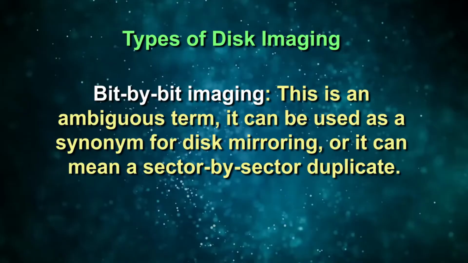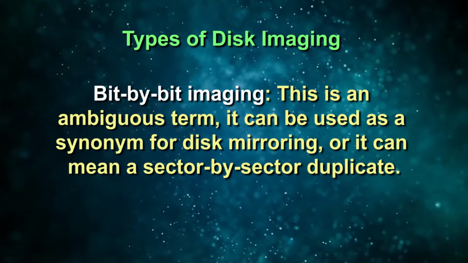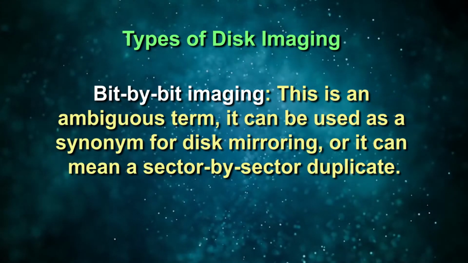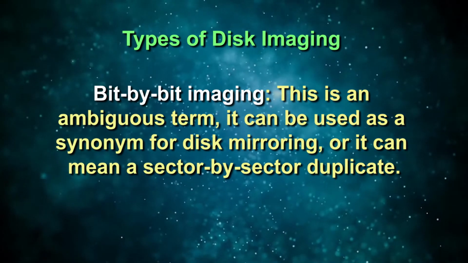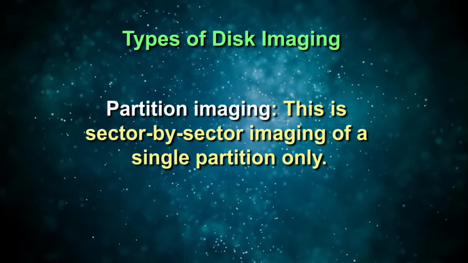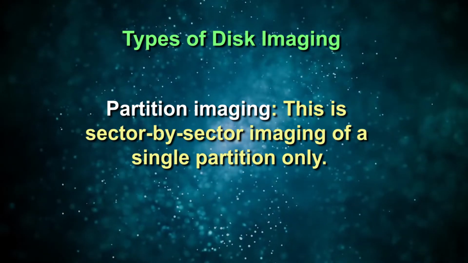In this technique, mapping of the tracks, sectors and cylinders of the original hard disk to the duplicate can be attempted. Bit by bit imaging. This is an ambiguous term. It can be used as a synonym for disk mirroring or it can be used for sector by sector duplicate. Then there is partition imaging. This is sector by sector imaging of a single partition.